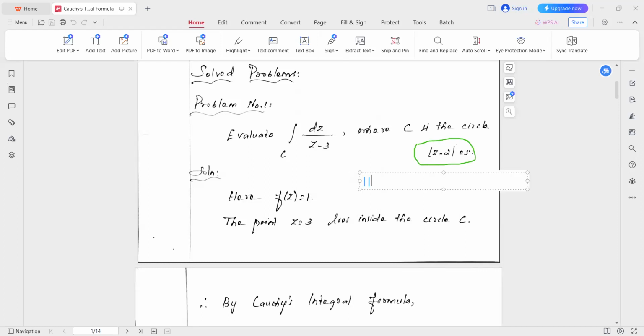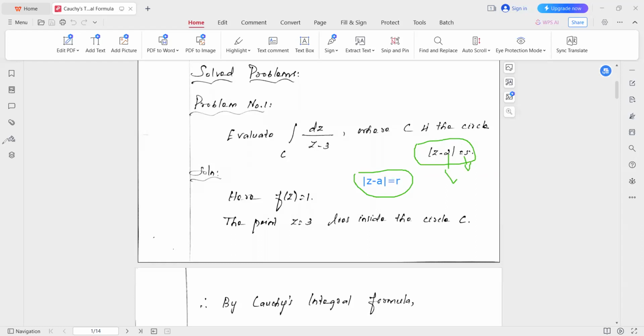Modulus of z minus a equals r, a circle with center a and radius r. So here we have the center as 2 and the radius as 5.